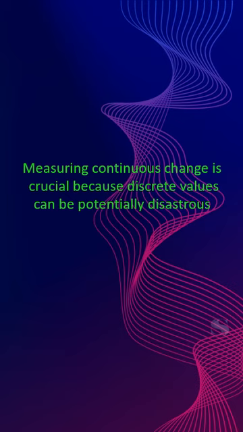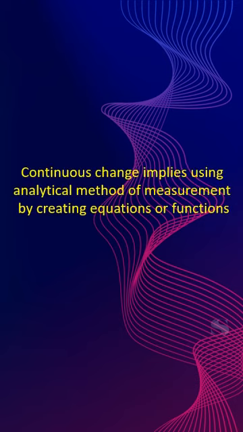Measuring continuous change is an imperative, because discrete reading or measurement could turn out to be disastrous for a continuously changing thing. For example, a big momentary spike in current can blow up a circuit, and the devices connected in it. Continuous change implies the use of non-physical indirect measures, that is, mathematical or analytical methods. Mathematical is also called analytical because we analyze a situation and create an equation or function of the relationships at work. We then use that function as a proxy for the real relationship in action and see the change as it happens.